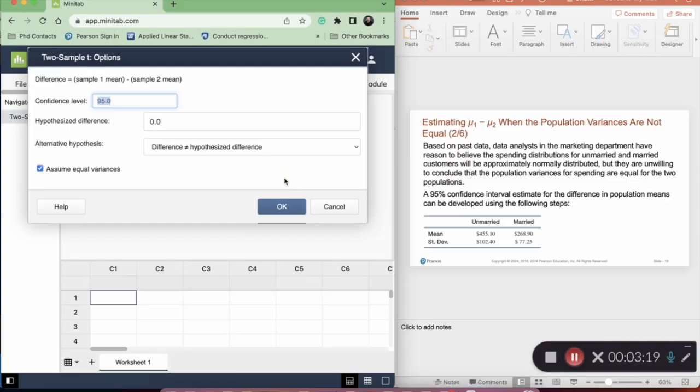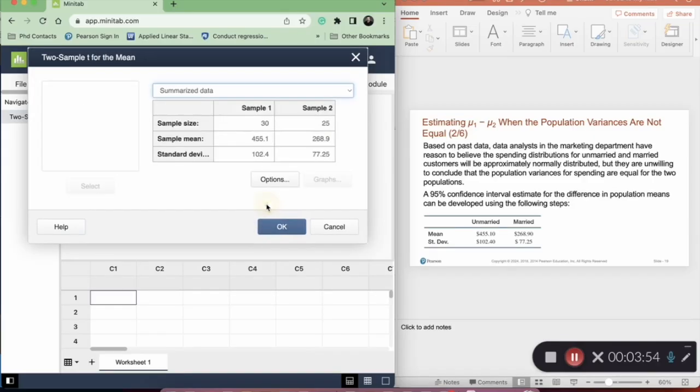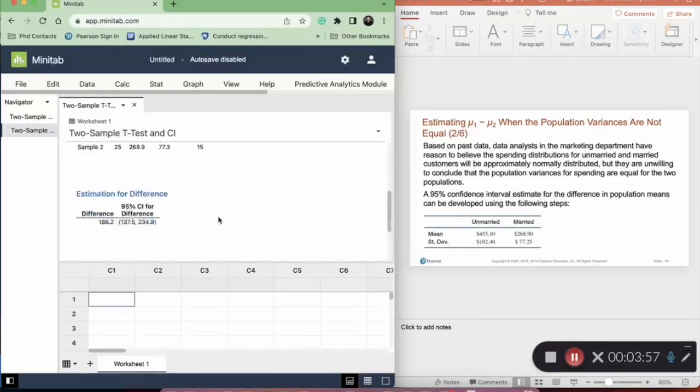We go to options. We have to build a 95% confidence interval estimate, which is 95, that's fine. And what is the hypothesized difference? We are assuming that mu1 minus mu2 is 0, there's no difference, right? And the alternative hypothesis is the difference is not equal to the hypothesized difference. The difference is not 0, basically. There is a difference between the two populations, the unmarried and married. Maybe one is spending more than the other one, right? Assume equal variances? No. Take this off. Then okay, then we're done.